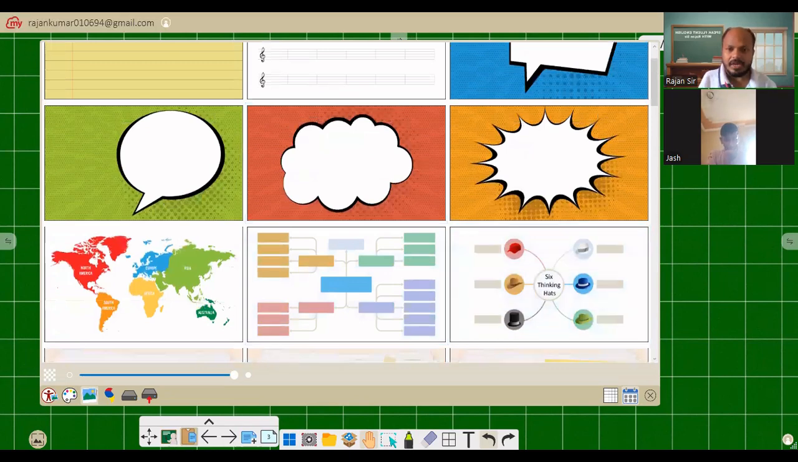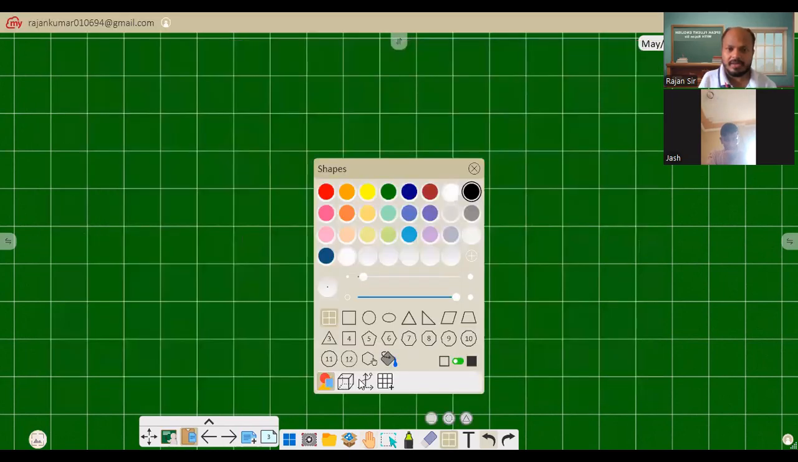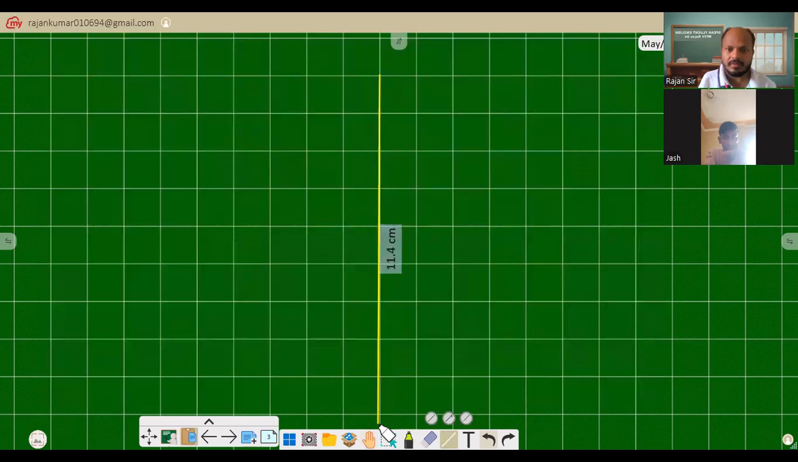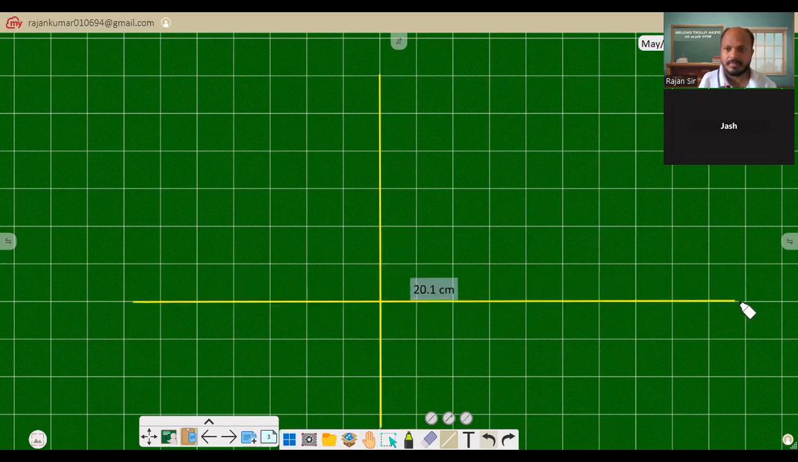Okay. So now I'm going to put the graph over here. So let me put the line. Okay, fine. So I've drawn the line, and you can put the coordinates. You can put the coordinates like this.